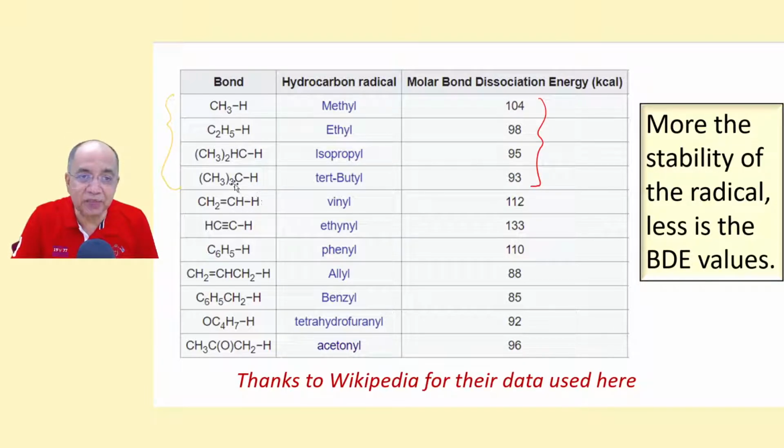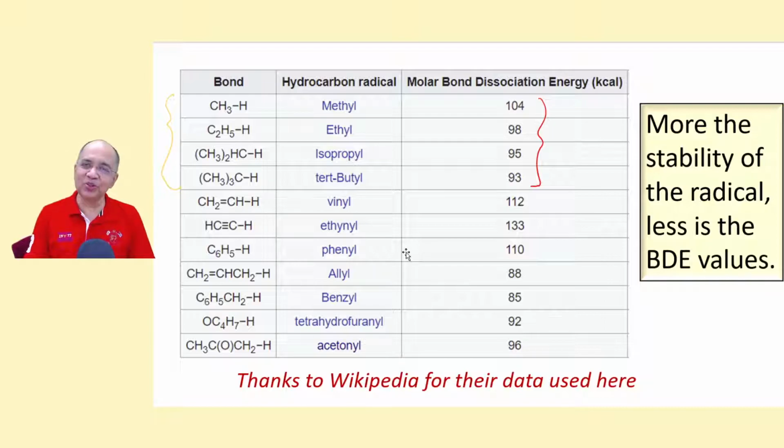By breaking this bond, this isopropyl free radical is more stable by 7 hyperconjugation structures. This is a neopentane, that is a tertiary carbon atom. And by breaking this CH still needs lesser energy. Why? Because the consequent tert butyl free radical after the CH bond homolysis is more stable due to 10 hyperconjugation structures.